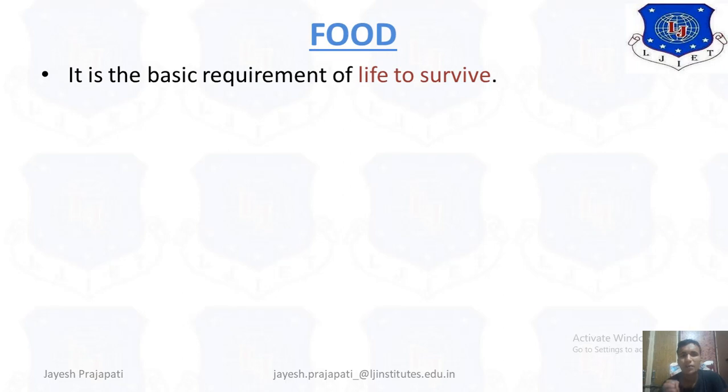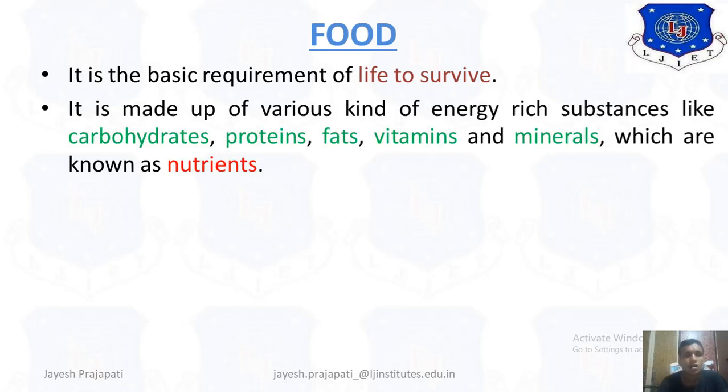Then food is a basic need, a basic requirement for life to survive. Food is made up of various kinds of energy-rich substances like carbohydrates, proteins, fats, vitamins and minerals, which are known as nutrients. That is the main substance for life to survive.